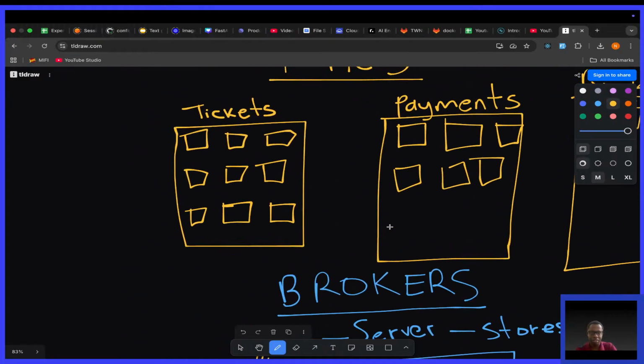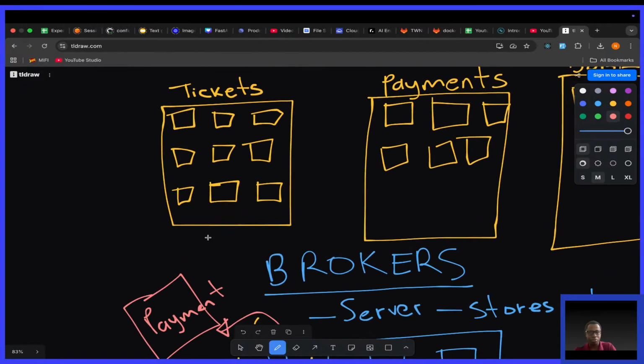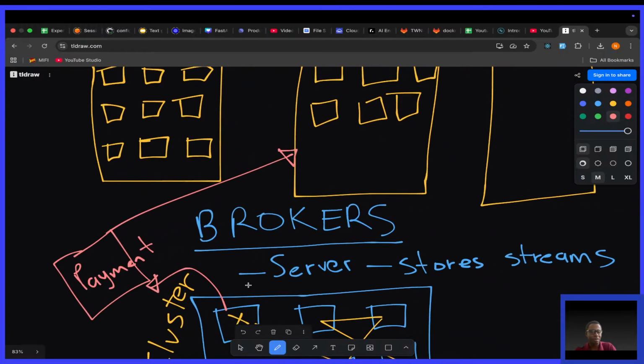For example, maybe we have an event for payment. Someone has made a payment. We have the key, payment, the value, and the timestamp. So a broker will know that this payment event is supposed to be written to the payments topic. That's what brokers are responsible for.